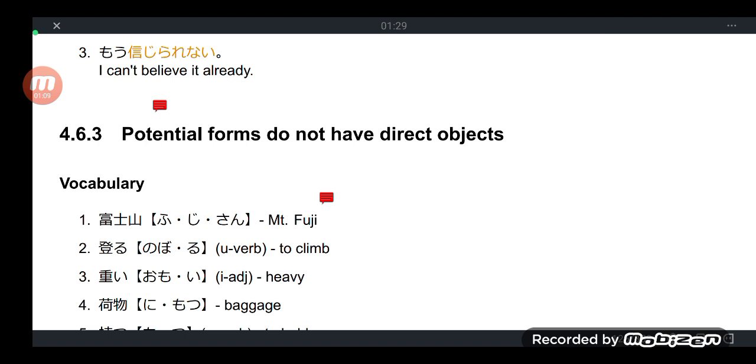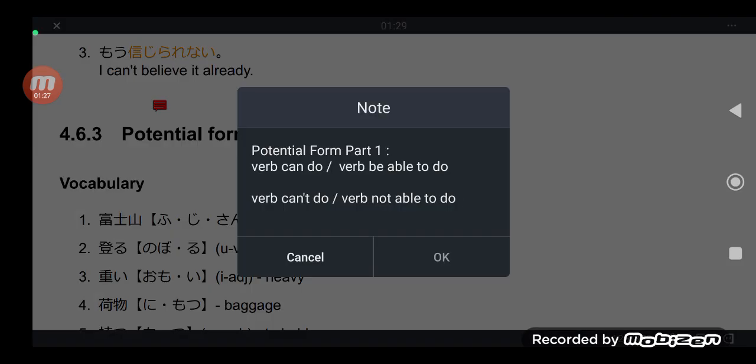Well then, let's begin. So, we have discussed for our grammar topics. Last time we have discussed the potential form part 1. Potential form of a verb part 1. And if you could remember, that is lesson 88, and we are now on lesson 90.